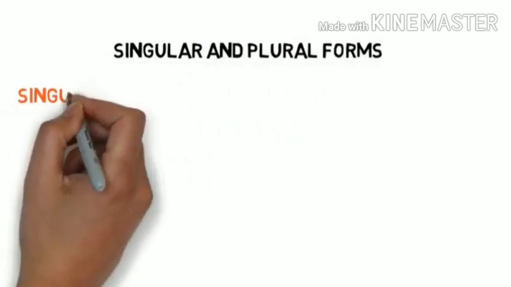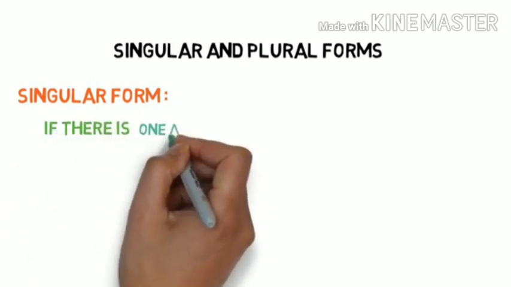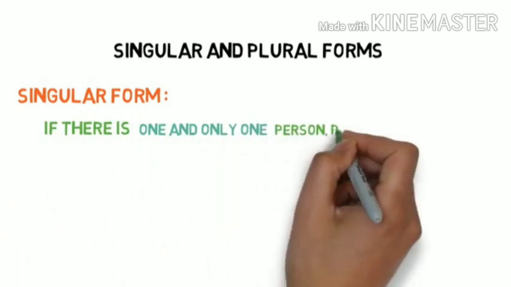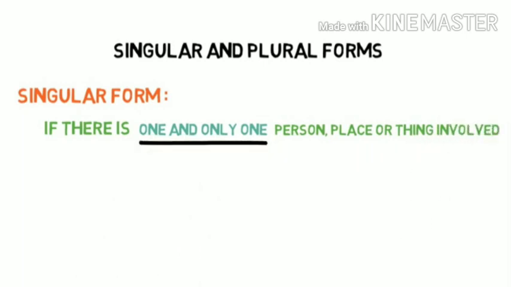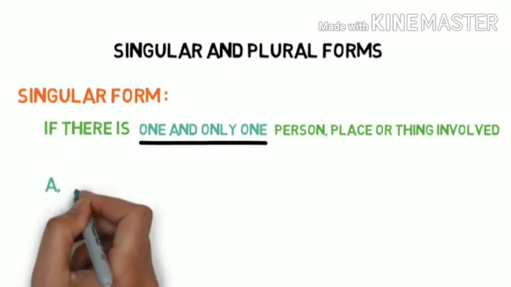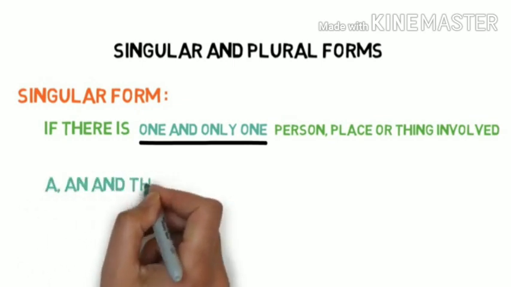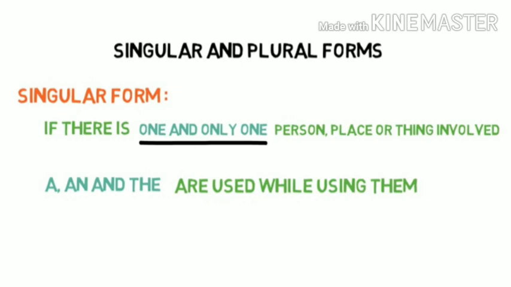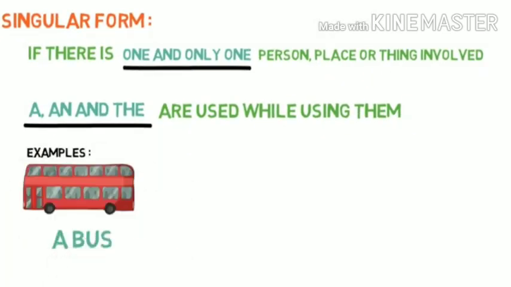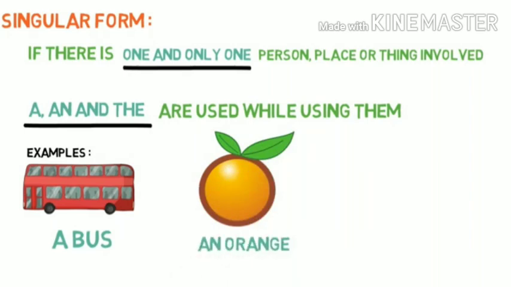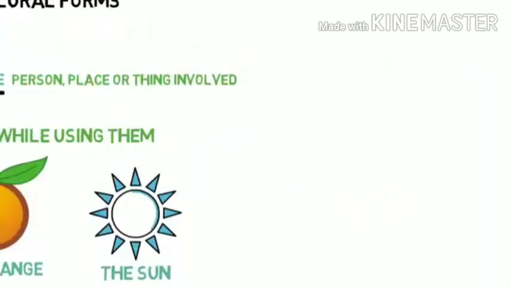Singular forms and plural forms. So what are singular forms? If there is one and only one person, place or thing involved, then we call it singular. Singulars always use a, an and the. Example, a vase, an orange and the sun.